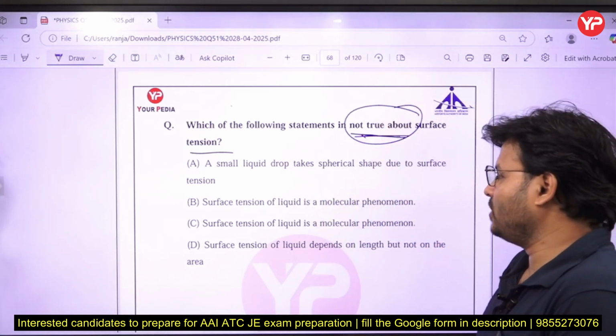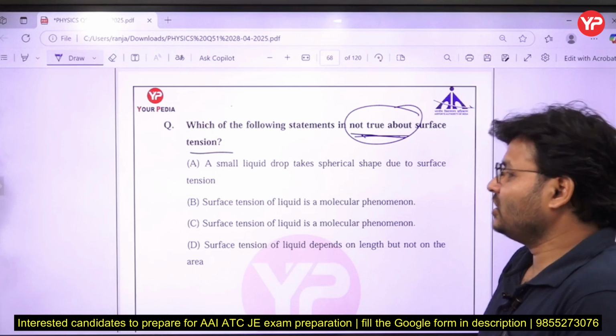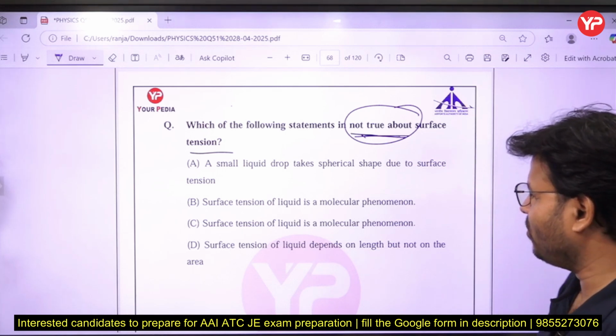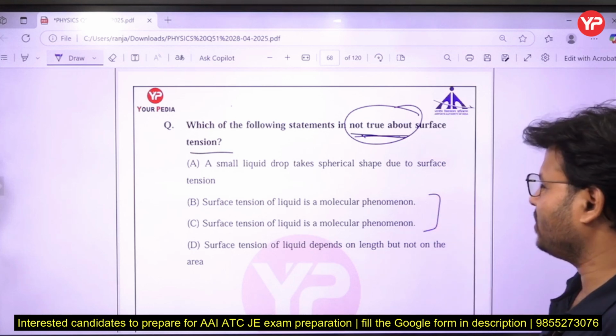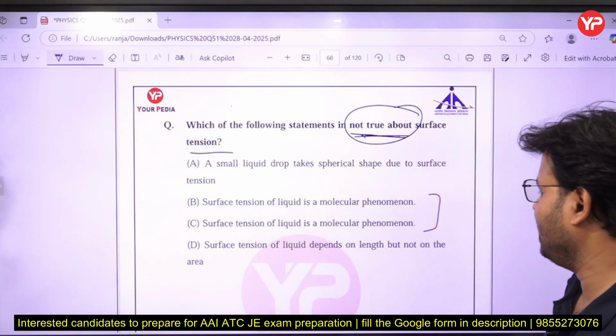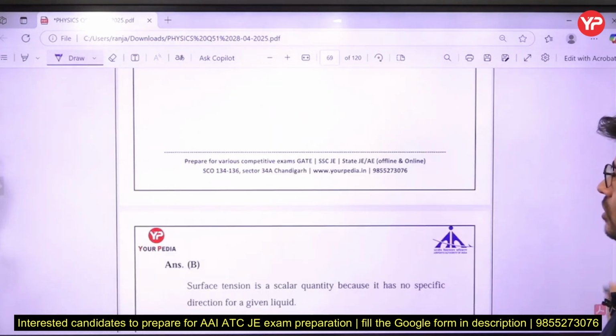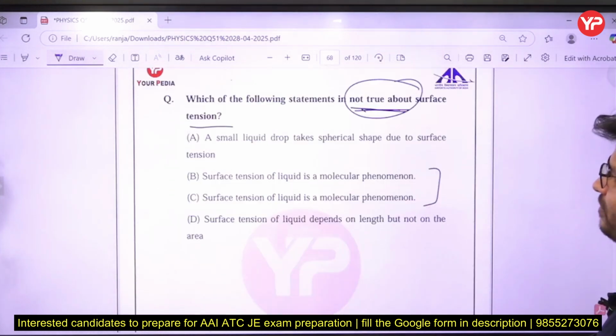Surface tension of liquid is a molecular phenomenon. So B and C are repeated. Okay. Surface tension of liquid depends on the length but not on the area. So what could be the answer? You have to choose the wrong option. So here B and C.